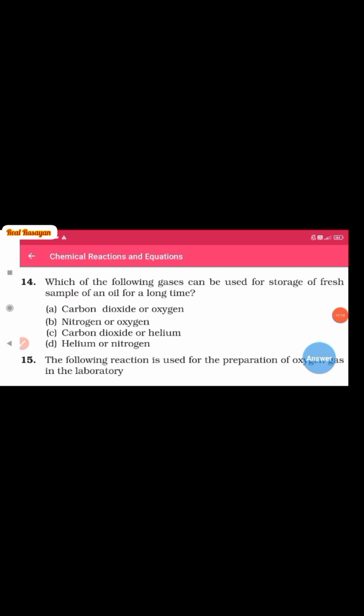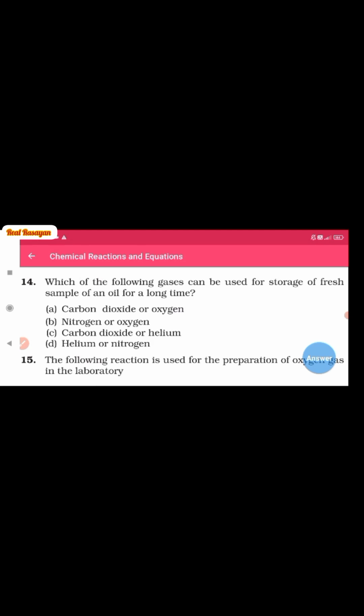Question number 14. Which of the following gases can be used for storage of a fresh sample of an oil for a long time? So for storage of the fresh sample of an oil for a long time, which gases are used here as a preservative?